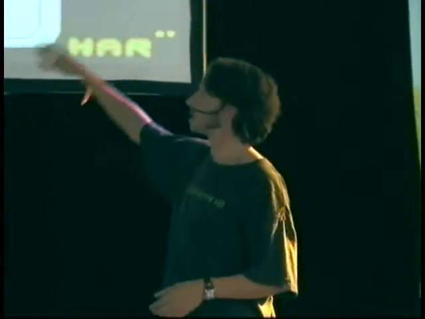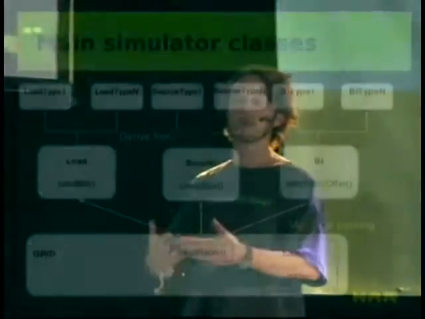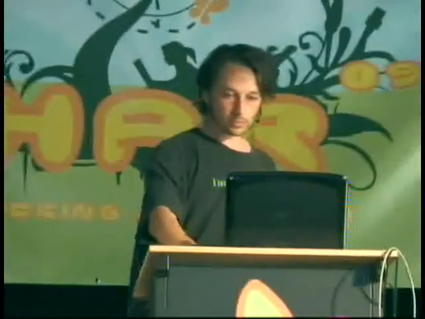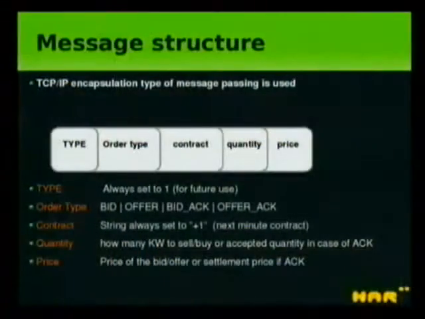These 3 different classes, we derive them in each separate class where we implement the dynamics of the object, so the dynamics that has been explained in the previous part of the presentation. Then we have the communication channel that is implemented by the simulator. The messages are sent to a system that is implemented as a grid object, and the grid has the auction that will settle the price according to the different bids and offers that were received during the previous minutes. So that's the architecture.